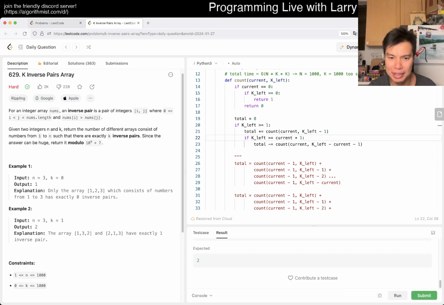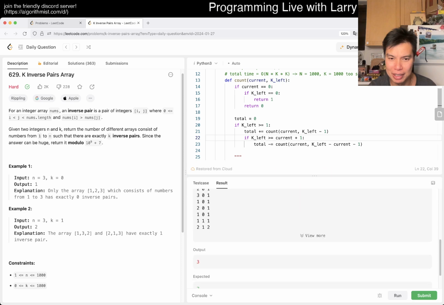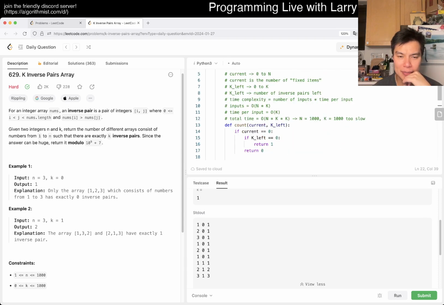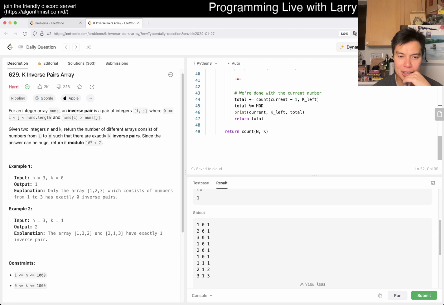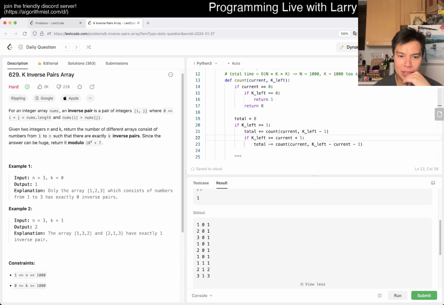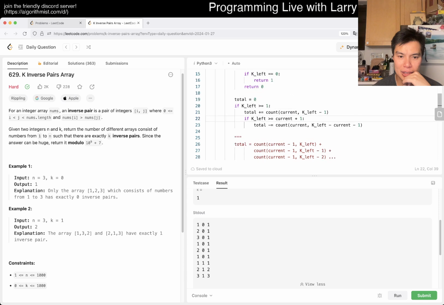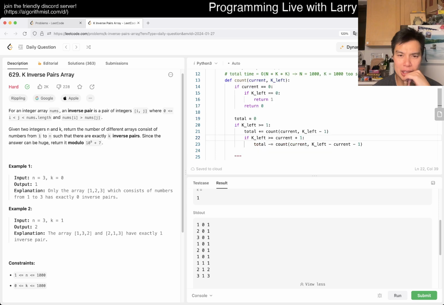All right. I mean, it's still wrong, but at least we fixed that part. Okay, so 3 1. 3 1 goes to 2 1. 3 1 doesn't it go to 3 0 as well? Okay, yeah. So it's this plus this. 3 0 is 1, which is correct.